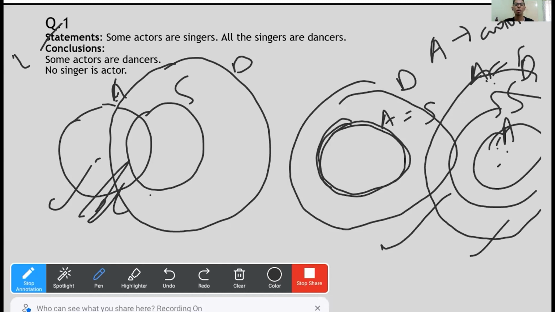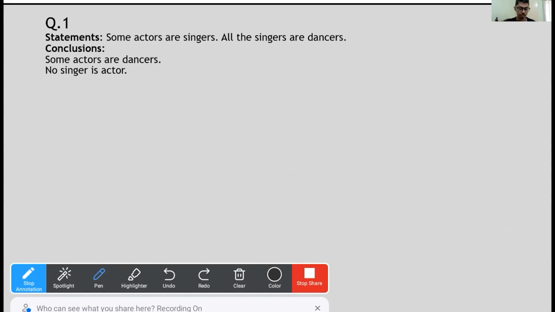In this case, we tried all the Venn diagrams and all the Venn diagrams were satisfying the conclusion. So we can't disprove it in any way, and the conclusion is right. Now, no singer is actor. Let's try that out. No singer is actor, right?